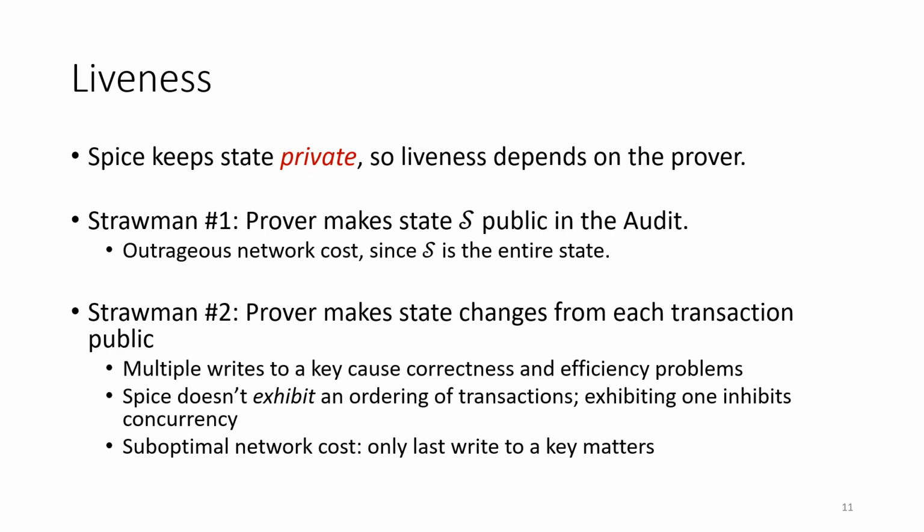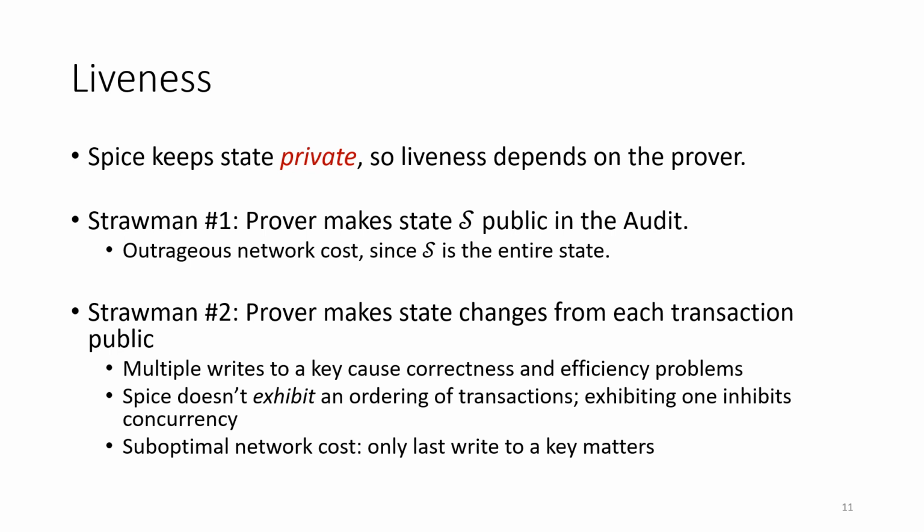In the context of Piperine, the fundamental additional requirement over and above what SPICE provides is that the prover must make the new state public. This new state must provably correspond to the state that was audited in SPICE. This is not as straightforward as it might seem. A first attempt would be to simply reveal the entire state that was used during the audit. However, as we saw, this would require transmitting the entire system state at every audit, which is far too costly.